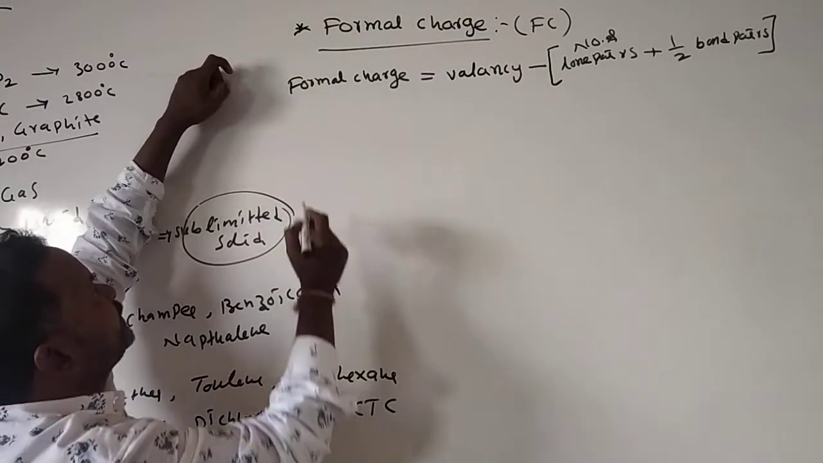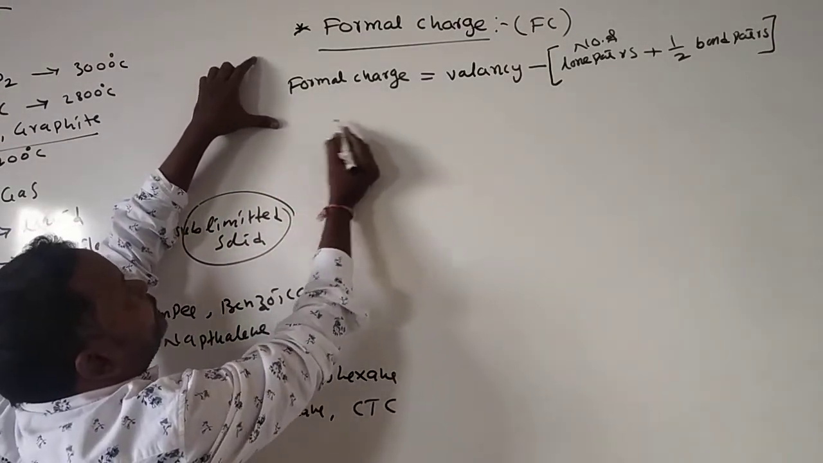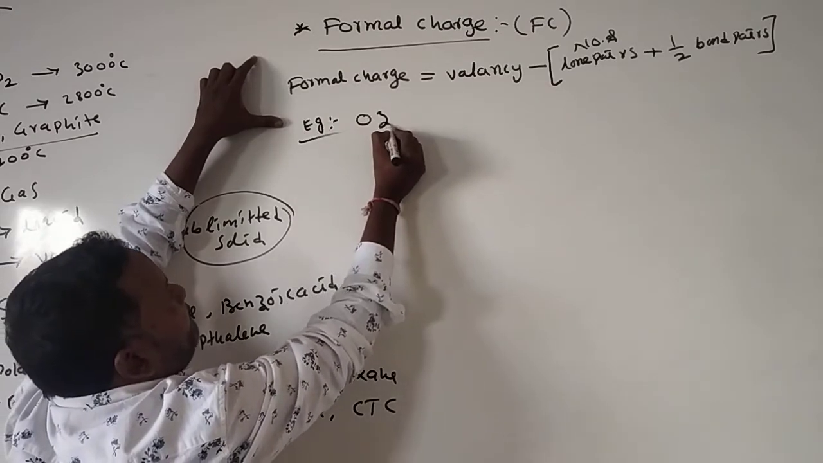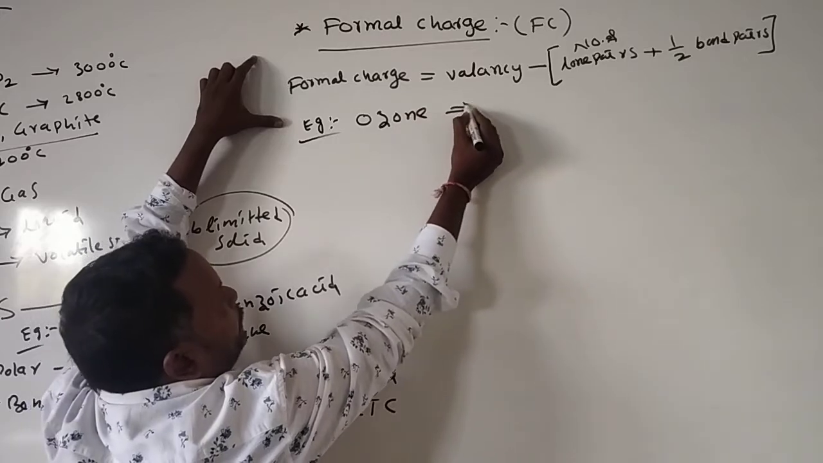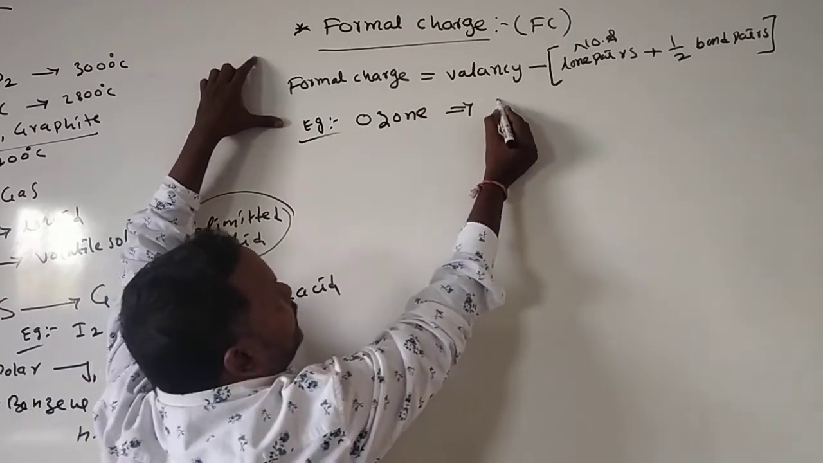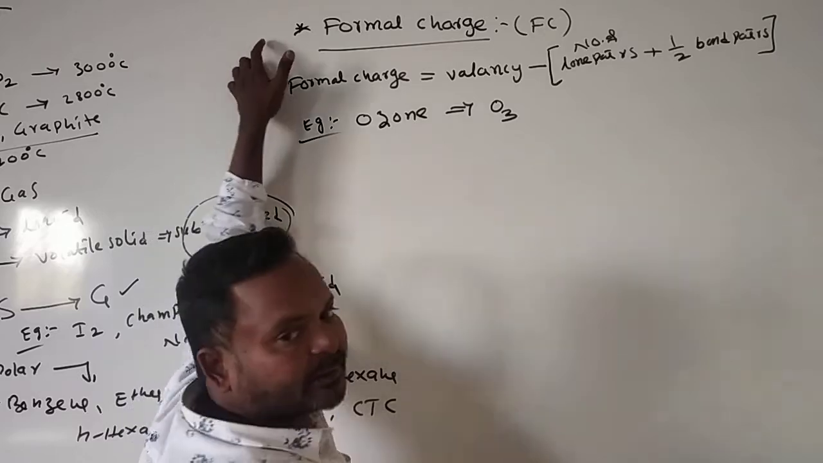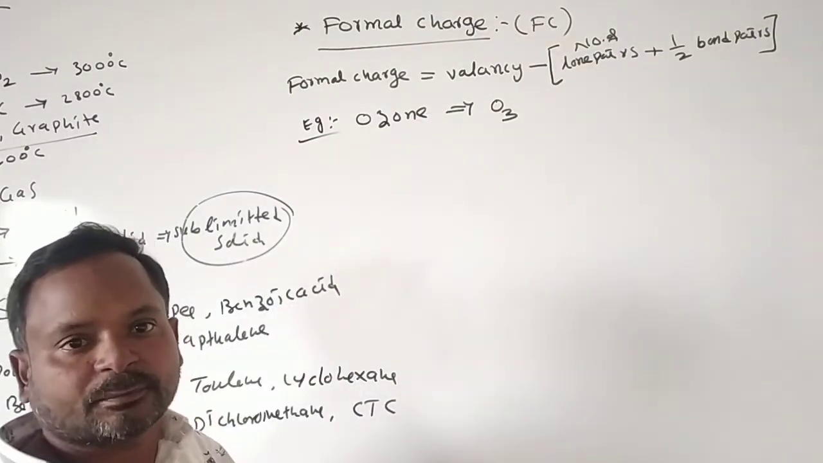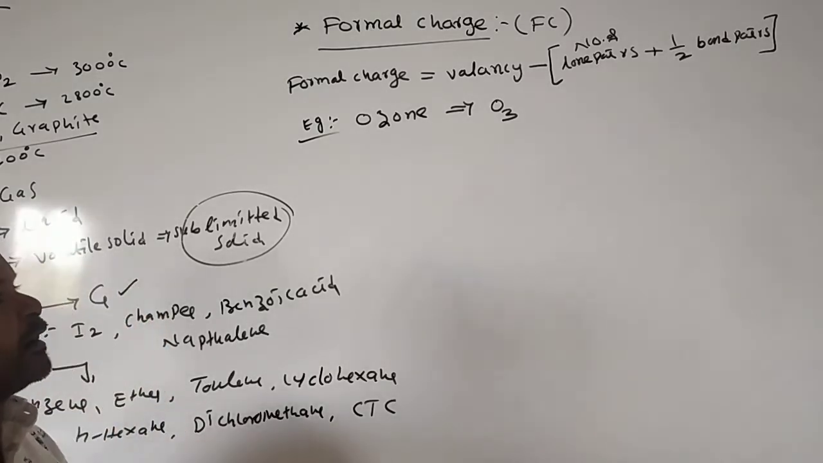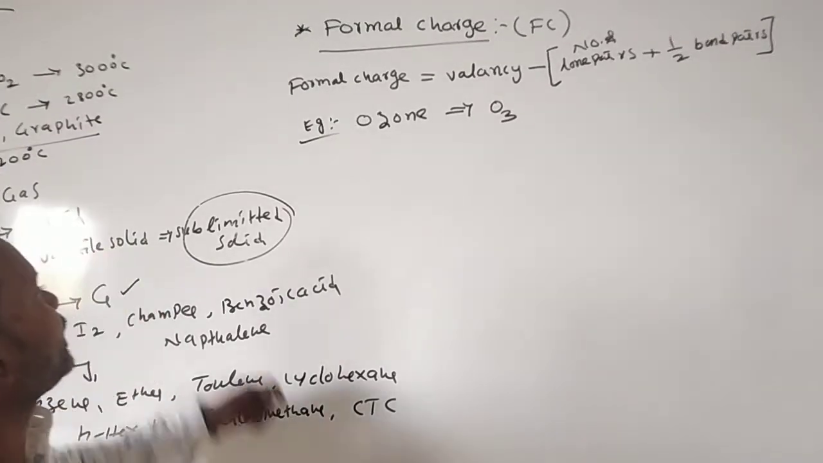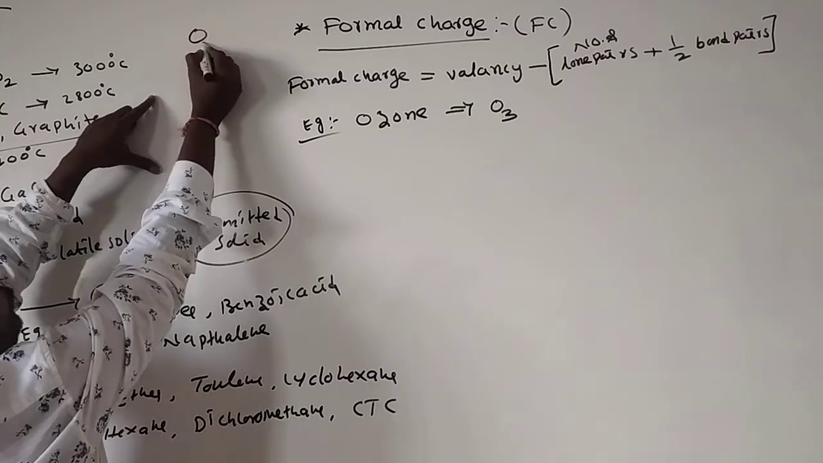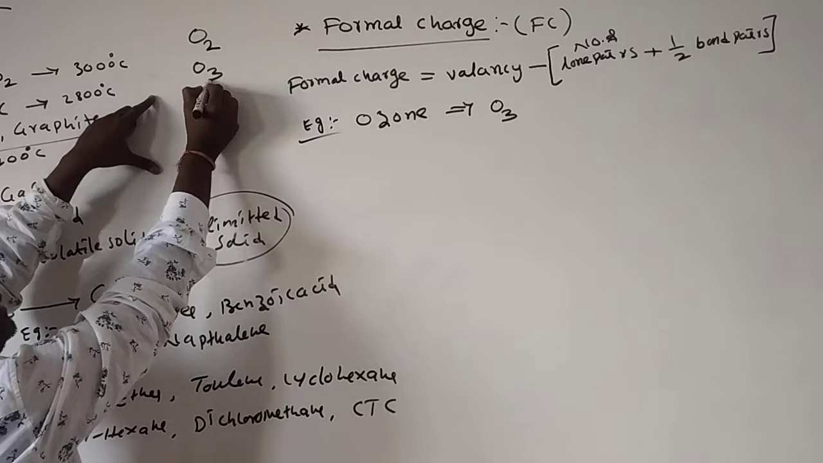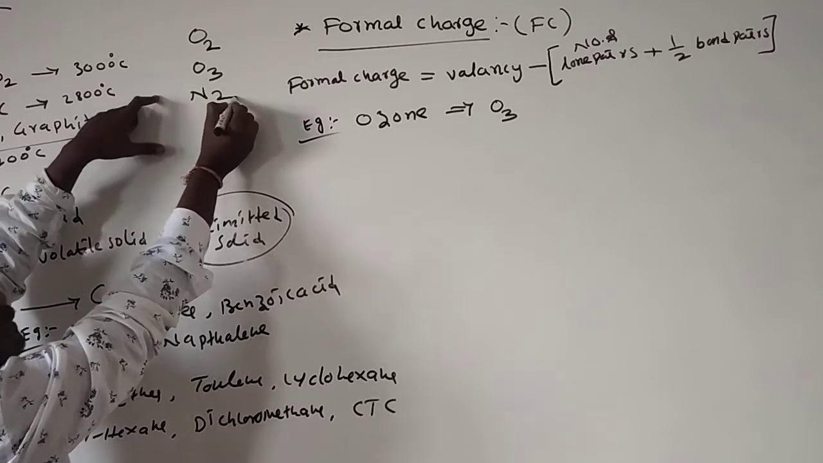Okay, just we see the ozone molecule. Here I am taking one ozone molecule. Ozone is a triatomic molecule. We have different types of molecules: diatomic, triatomic, tetraatomic, hexaatomic and octaatomic molecules. For example, oxygen O2 is a diatomic molecule. O3, triatomic molecule. N2, diatomic molecule.